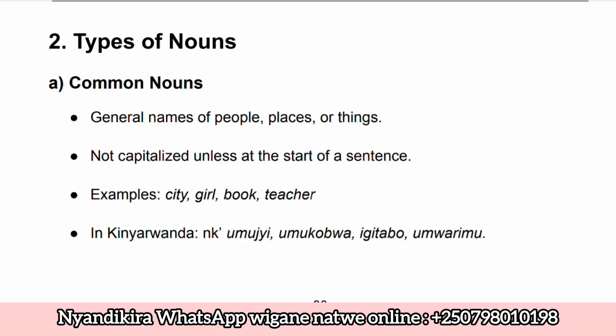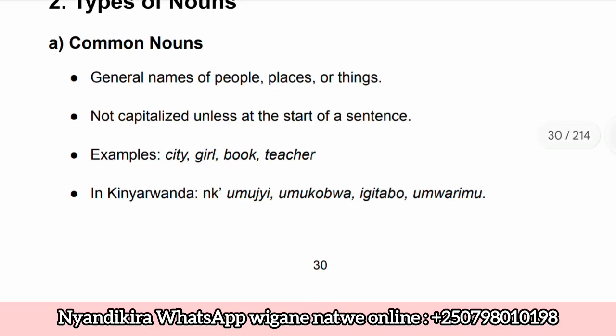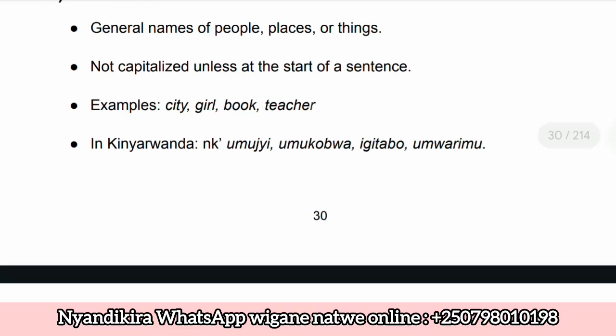A girl, umukobwa wese aho yaba ari nyine yitwa a girl. A girl. So a girl nayo ikaza ari common noun. Tukagira book, tukagira teacher. So those are common nouns. Teacher, yakwitwa teacher aho yaba ari hose, always yitwa teacher. In Kinyarwanda we have umujyi, iyo ni common noun. Tukagira umukobwa, that's a common noun. Tukagira igitabo, that's a common noun. And also umwarimu ni common noun, just in Kinyarwanda.